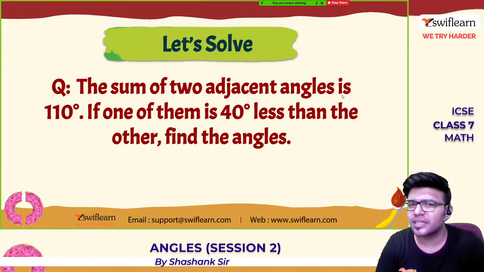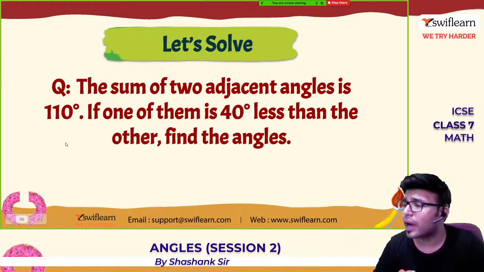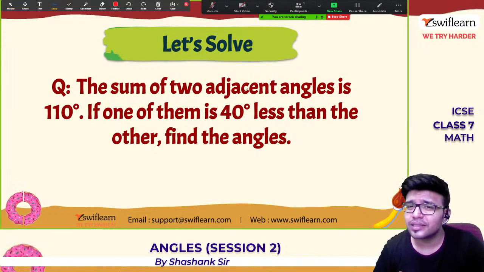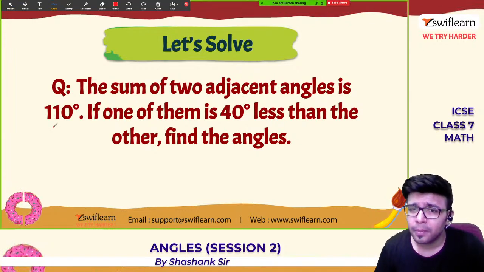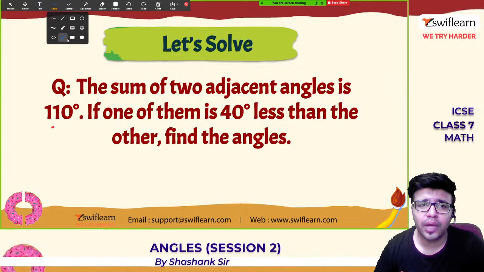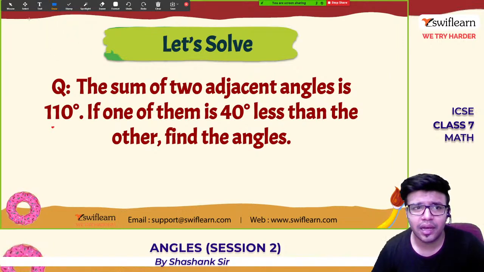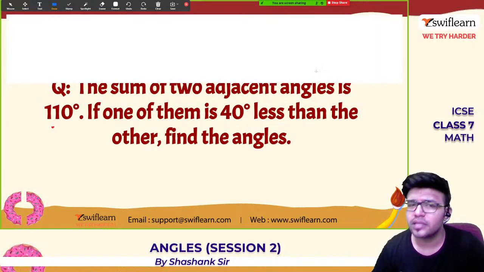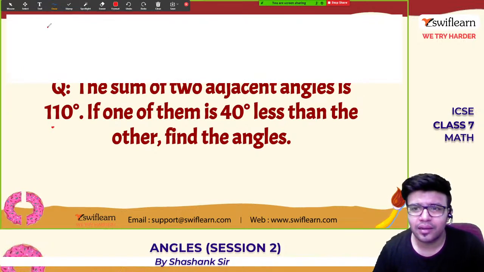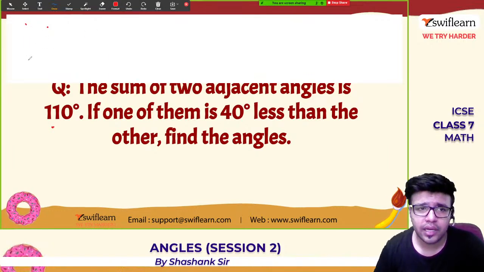The sum of two adjacent angles is 110. Two angles, you add them. One of them is 40 less than the other. Find the angles. Have you seen the question? I am going to cover this because I need some space to solve. The sum of two adjacent angles is 110, which is a little more than 90.